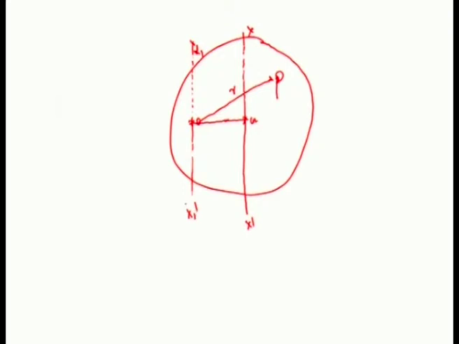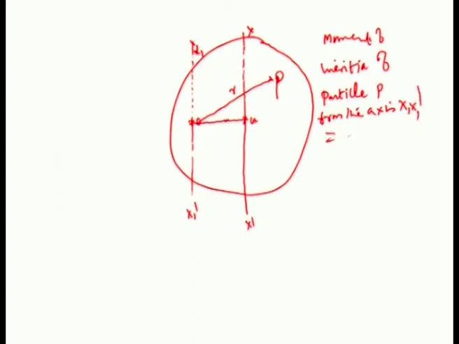Now, the moment of inertia of the particle P from the axis x1 dash is equal to m r squared.